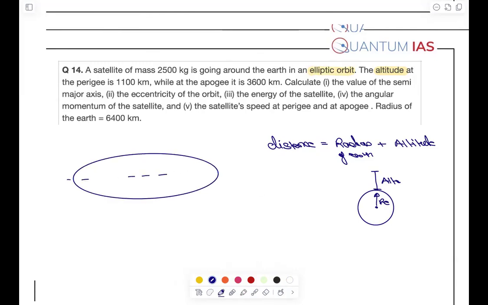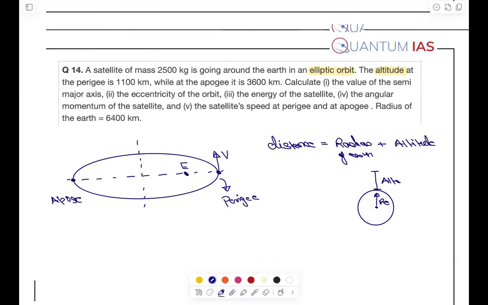And in an elliptical path, we are having two foci. In one of the foci, we will be having Sun, not Sun, Earth in this case, the Earth and satellite system. Let's say we are having Earth at this side. So if a particle is here, this is the closest part, so it is known as perigee, and this will be apogee.